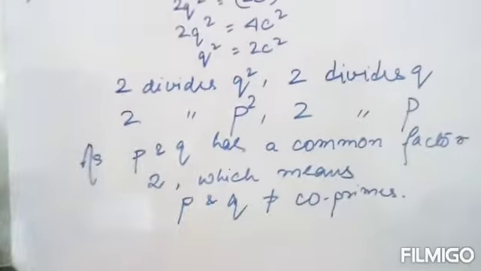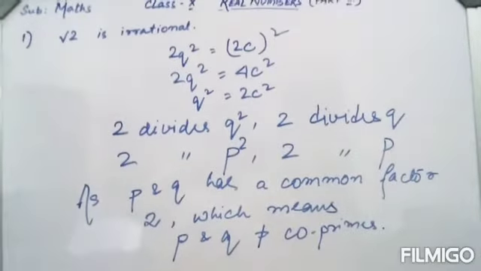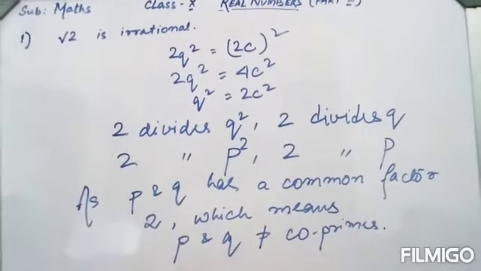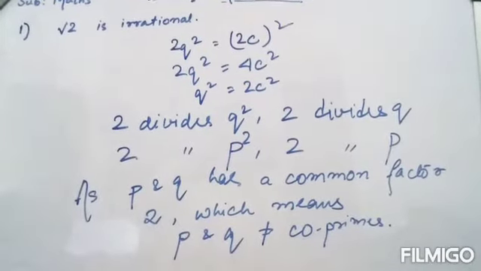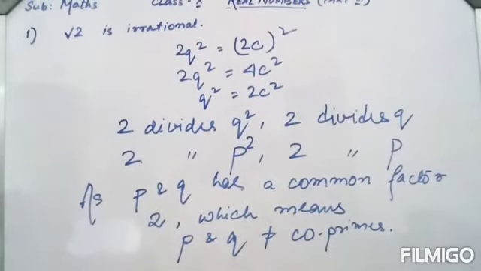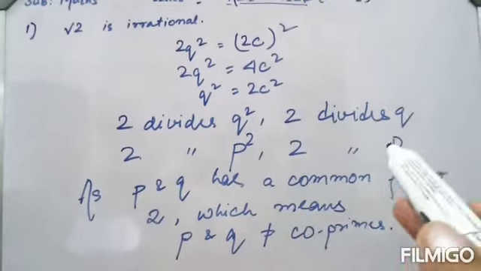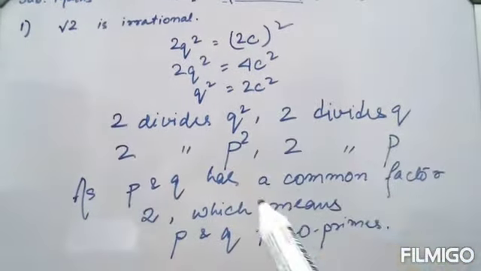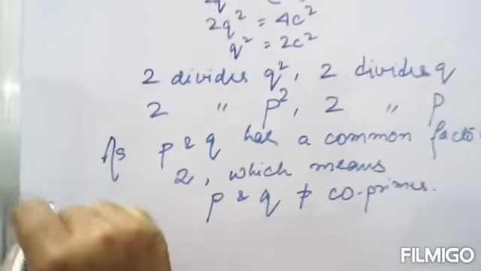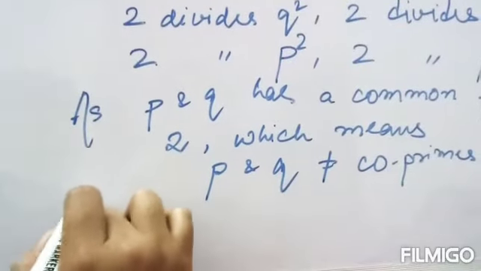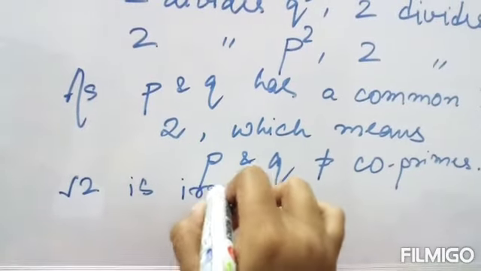In my previous videos I have already stated that for this number to be rational, they have to be in p by q form. q cannot be 0 and p and q must be co-primes. So here there is a contradiction. p is being divided by 2, again q is also being divided by 2. That means they are having a common factor 2. So which means it is not possible, which means root 2 is irrational.